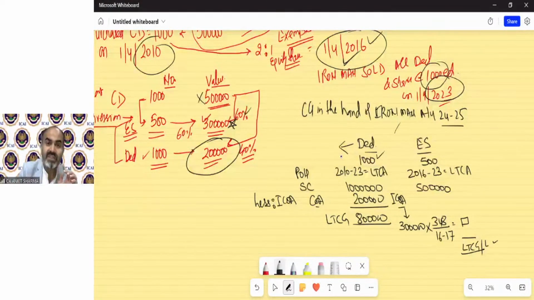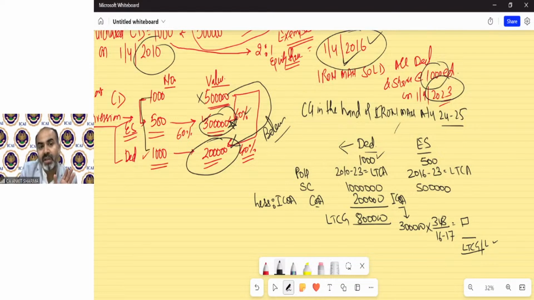The question will say a certain percentage of the value has been converted. So the new value will be the value for the purpose of shares, and the balance value will be the value for the purpose of that security which has been converted. The number will be changed as per the ratio given in the question, and that will not affect the number which has been given in the question for debenture as well as the shares.